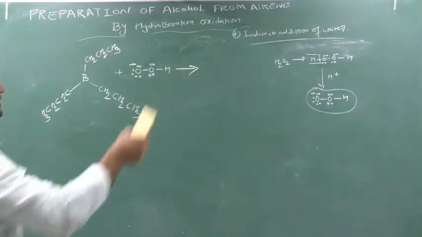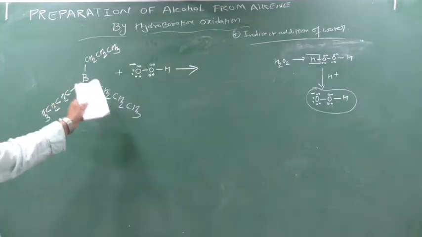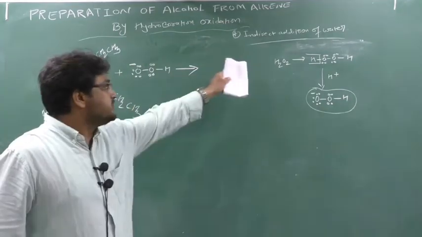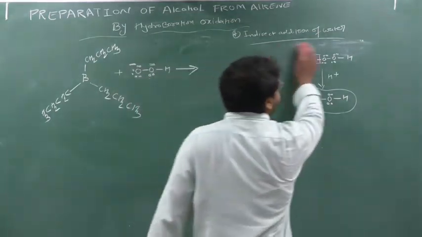Clear? Take a screenshot first. How this species came to do the reaction. Understood? Who is providing this species? This H2O2 is providing this species. Clear? Okay.